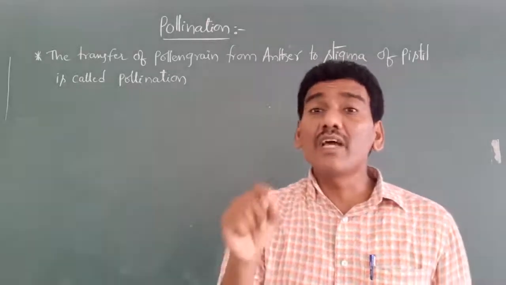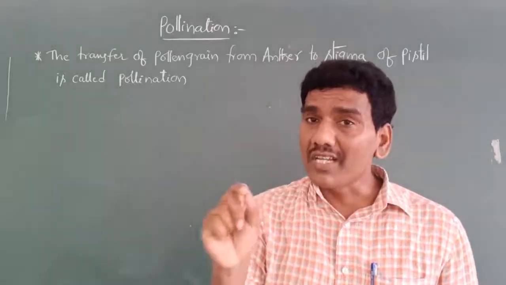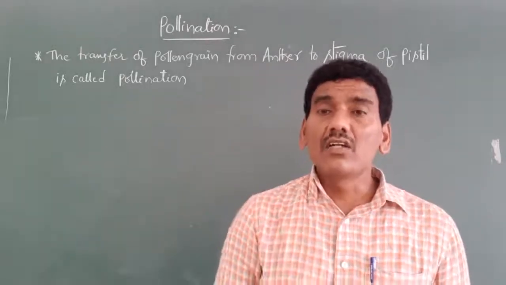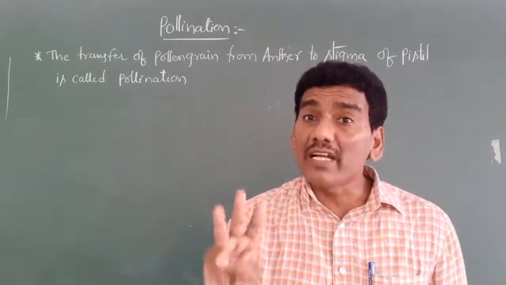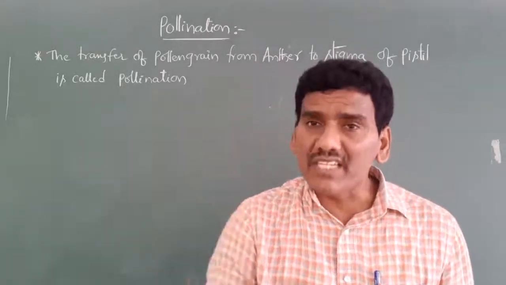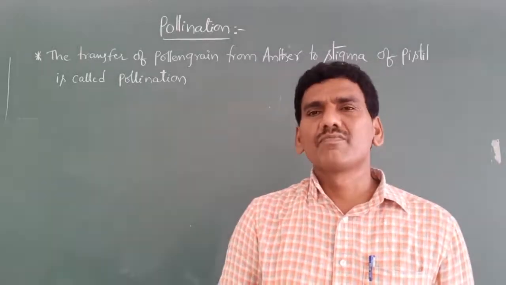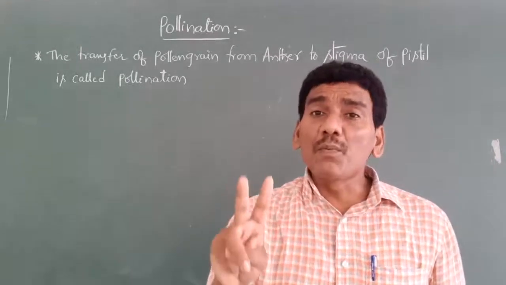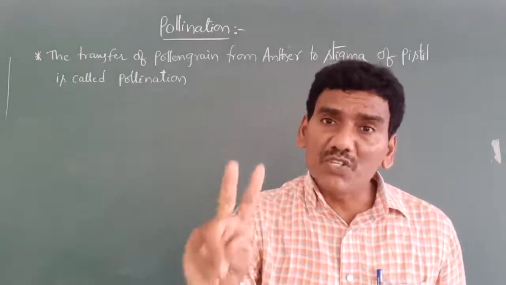In some angiospermic plants, pollination takes place at the three-celled stage. The three-celled stage of pollen grain occurs very rarely in angiosperms. Next one. Two different kinds of pollination are mainly present in flowering plants like angiosperms and gymnosperms.